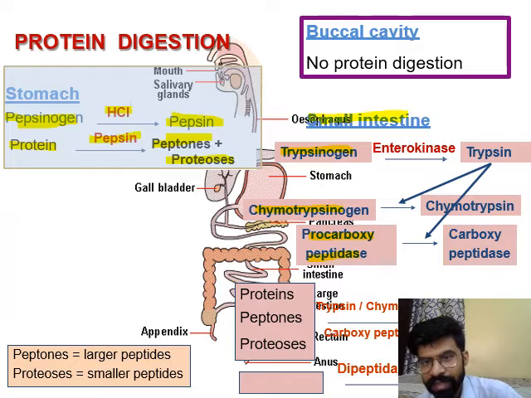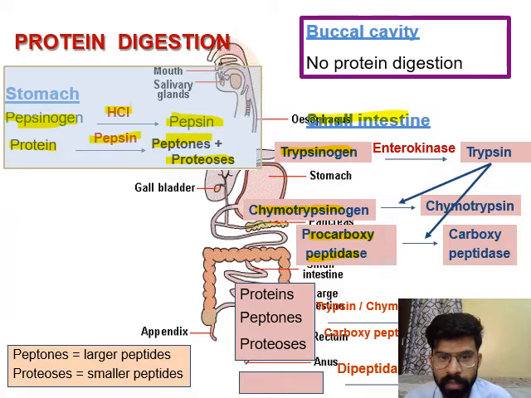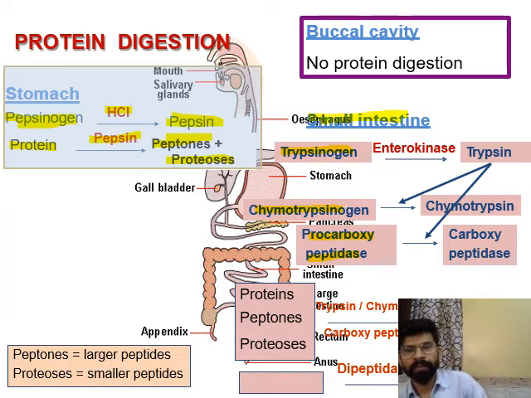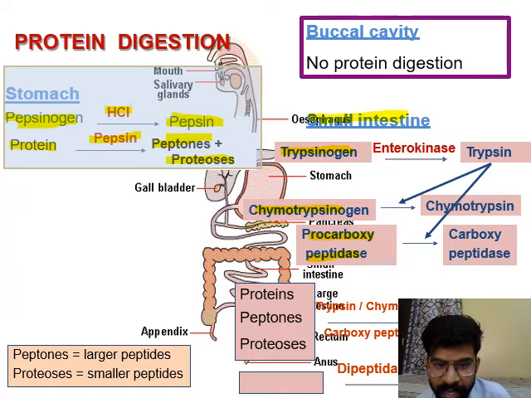Trypsinogen is activated with the help of the enzyme enterokinase, and when trypsin is activated, trypsin again starts the activation of chymotrypsinogen and procarboxypeptidase. These inactive enzymes are activated by trypsin, and it converts them into chymotrypsin and carboxypeptidase. Now these will act on the complete digestion of protein.